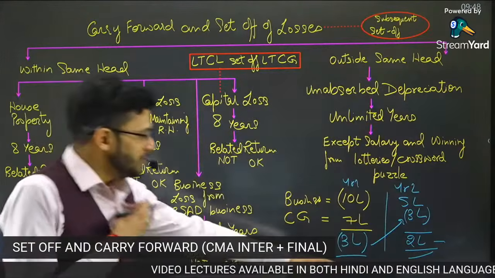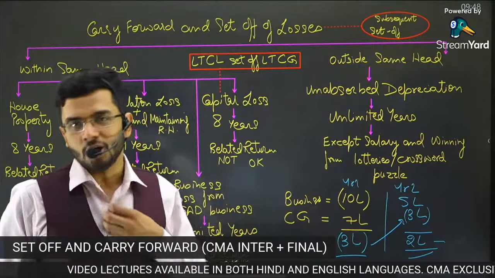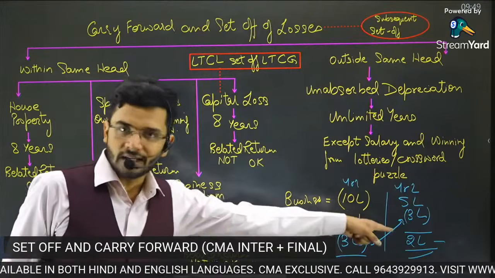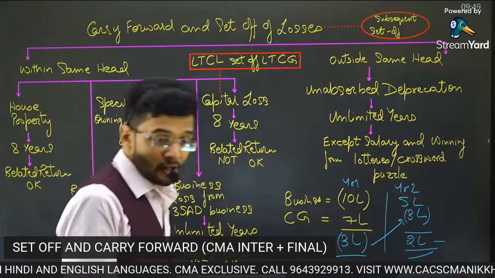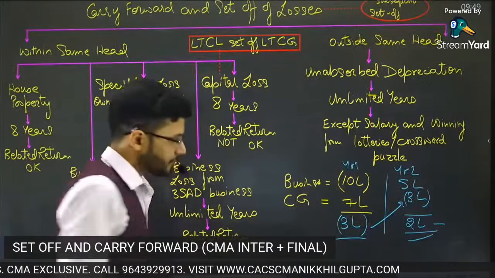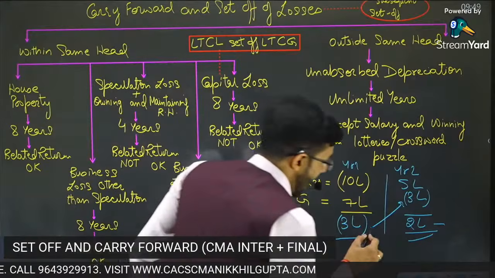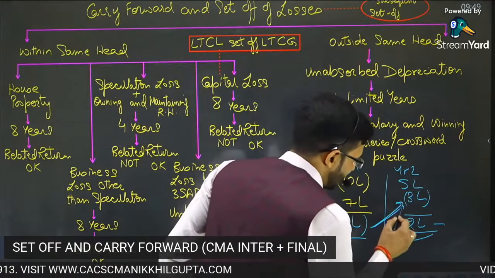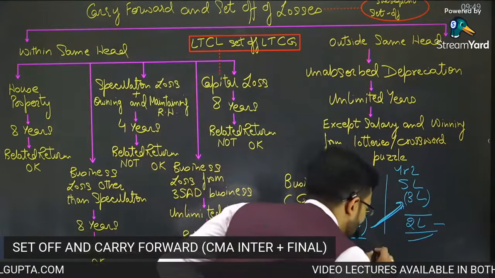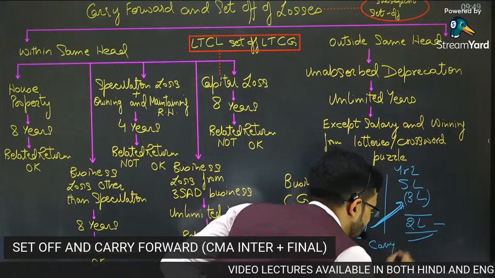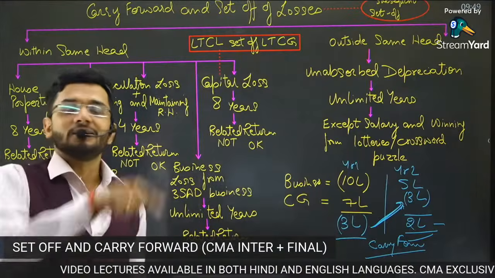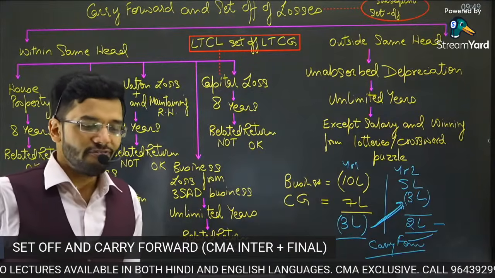The rule says, please carry forward your unabsorbed losses. Please carry forward your balance losses to the subsequent year, and you can set off your losses in the subsequent period incomes as well. So, this arrow which I have made is carry forward of losses.